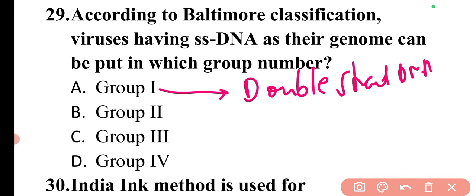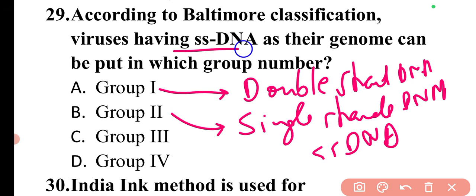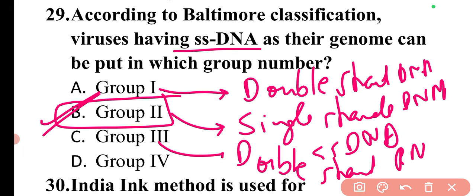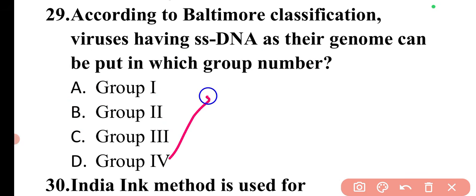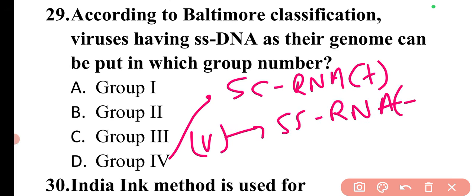Its characteristics are this. In group 2 it is single stranded DNA. You can say ssDNA, that is in the question. So option B will be the correct answer. Then for group 3, it is double stranded RNA. Then there is group number 4, which is having single stranded RNA positive. And in group number 5, there is single stranded RNA negative.